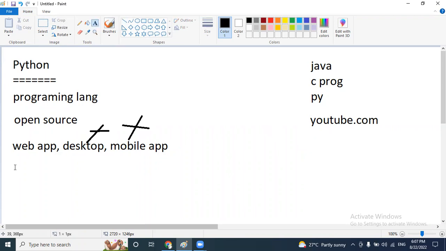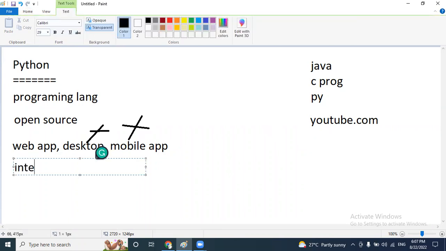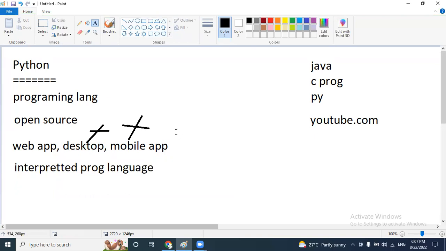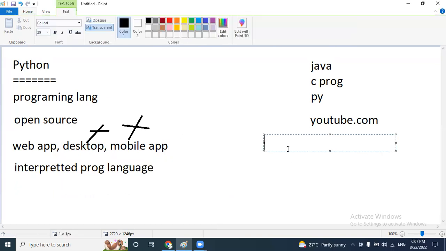And Python is also called an interpreted programming language. What is an interpreted programming language? Basically, in other programming languages, first we have to write the program. After that, we have to compile, nothing but check for errors. If there is no error, we simply execute our program.